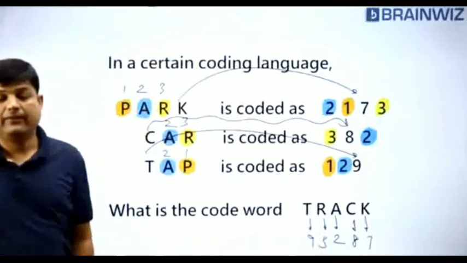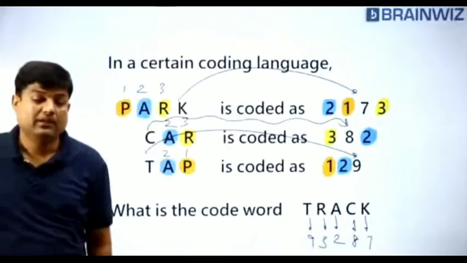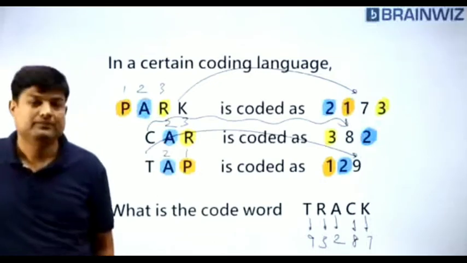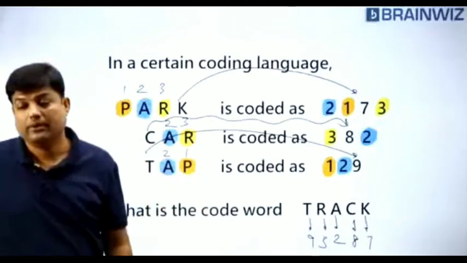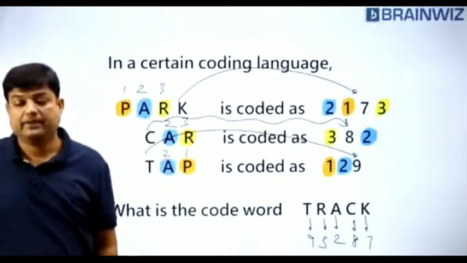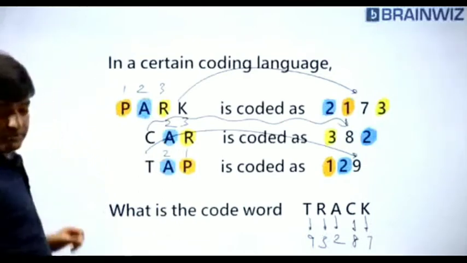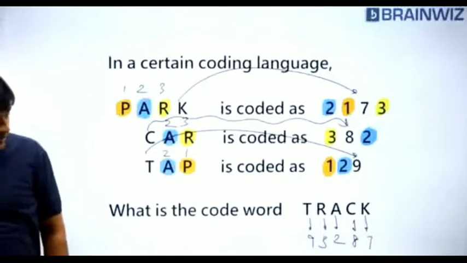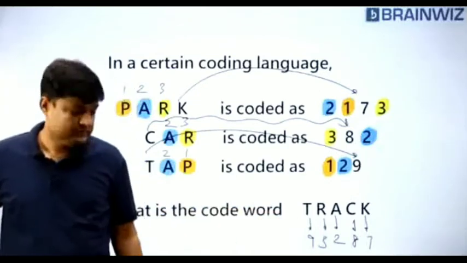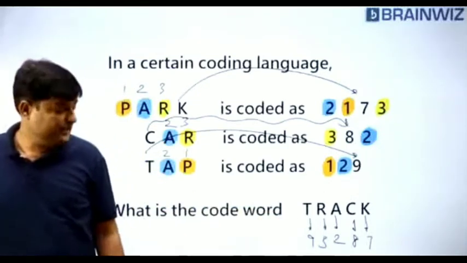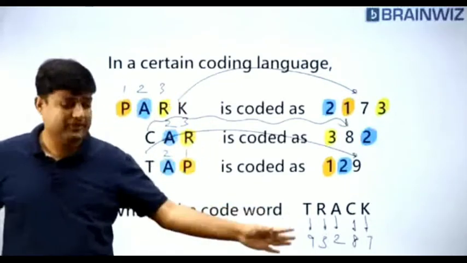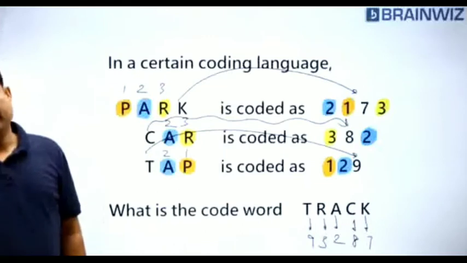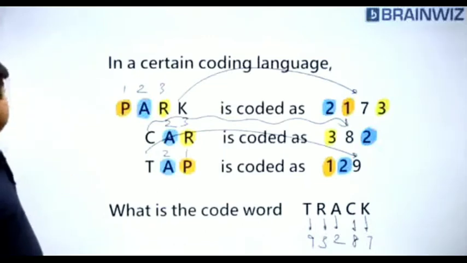Are you understanding, everybody? Okay, clear? So this is the way we are supposed to do this question. What model do we call it? Comparison model. So quickly, I request you, get all the letters of TRACK and write them down. That's it. Okay, clear? Rahul, your answer is wrong, but let's move forward now.